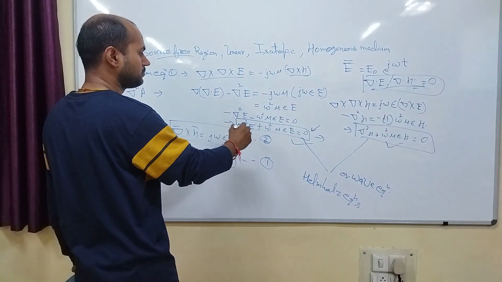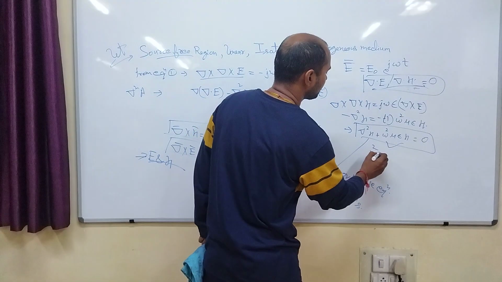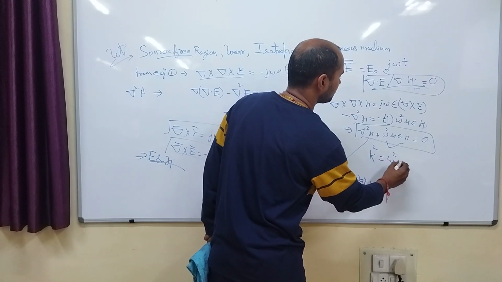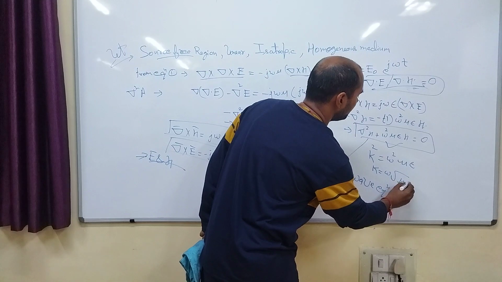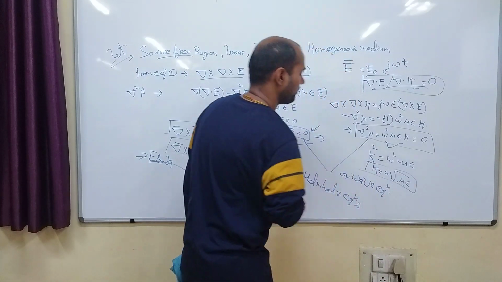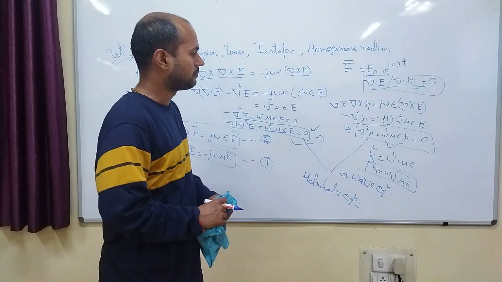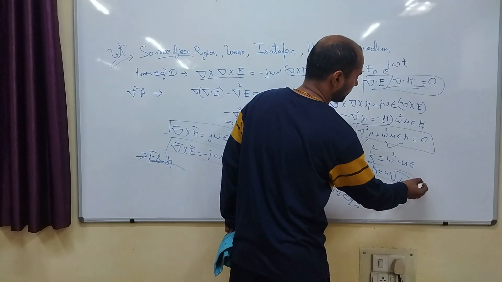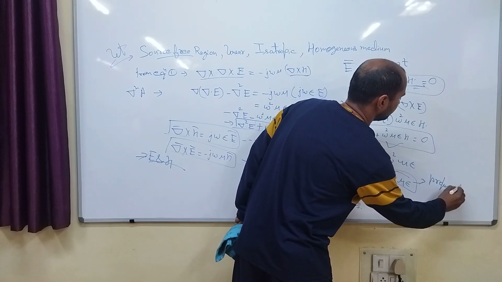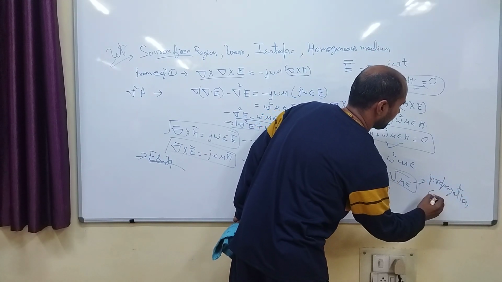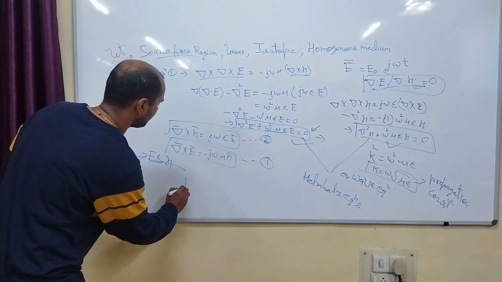Here one term is omega square mu epsilon. That can be defined as k square is equal to omega square mu epsilon. So k will be omega root mu epsilon. What is k? We have defined here a constant, but this constant is named as propagation constant, or wave number, also called wave number.